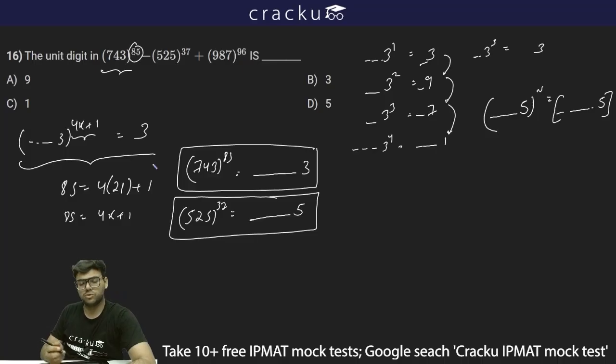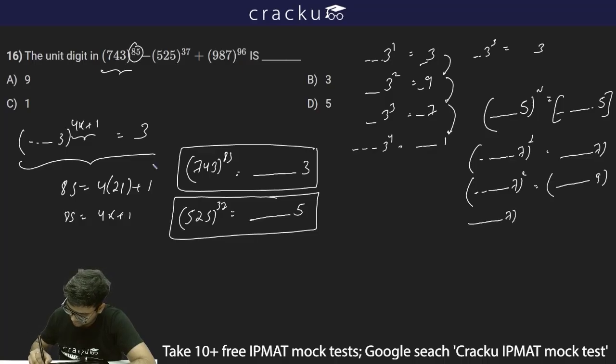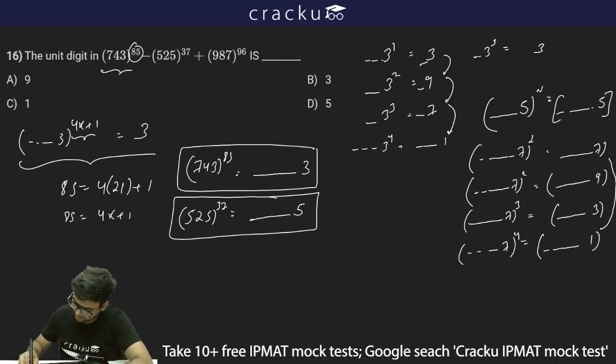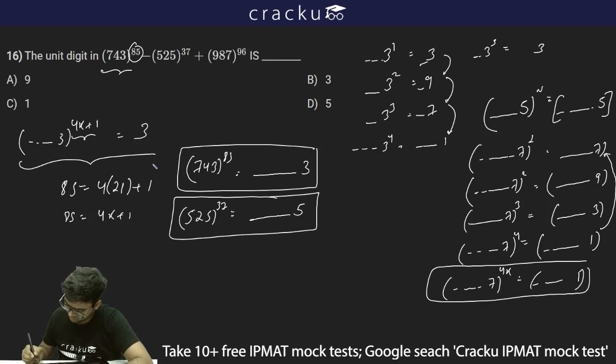Then we have 987 to the whole power 96. If some number has unit digit 7 to the power 1, it is 7. If the unit digit is 7 and the power is 2, the unit digit of the final number will be 9. With power 3, it will be 3 as the unit digit, and with power 4, it will be 1. Now this cycle will continue: 7, then 9, then 3, and then 1. So any number ending with 7 whose power is a multiple of 4 will always have unit digit 1.